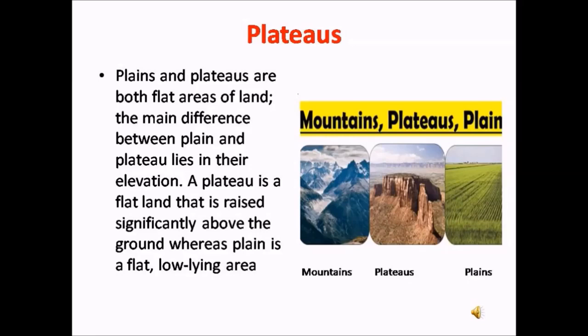The plateaus are flat at the top. Therefore you cannot find peaks in a plateau. Mountains are elevated pointed structures, whereas the plateaus are elevated but have a flat top. These are the differences between the plains, plateaus and the mountains.